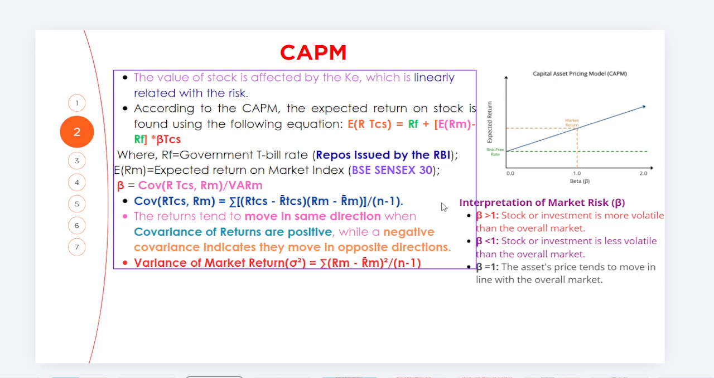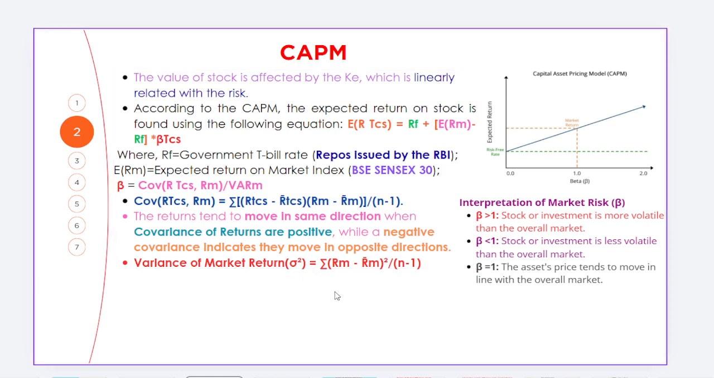Or simply when we talk about the covariance, it will study whether the returns tend to move in the same direction if positive, but if negative we say that the covariance indicates they move in the opposite direction. Okay. And when we talk about the variance of the market return, which studies the measures of risk, we can say.